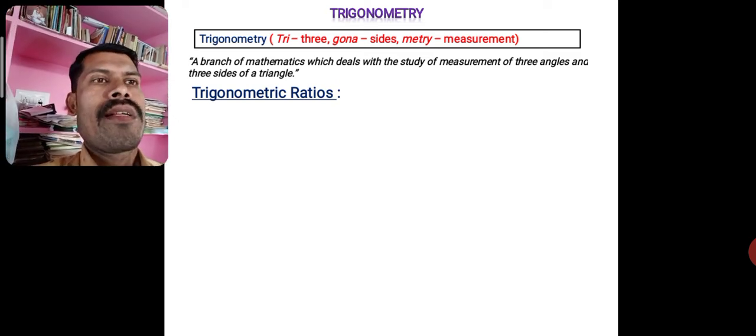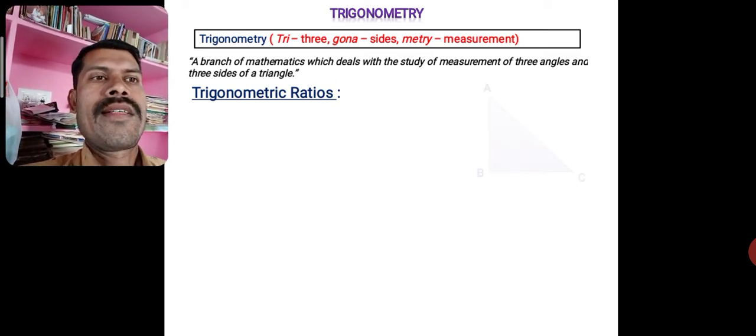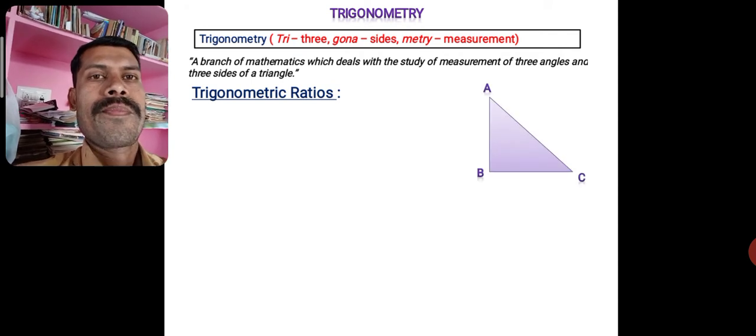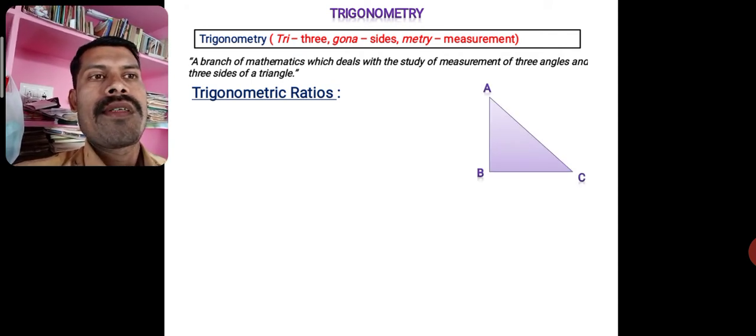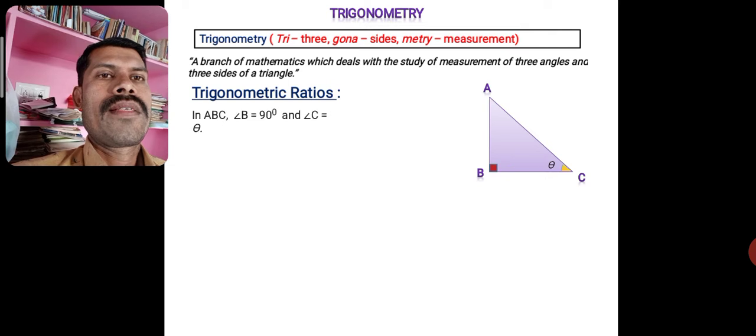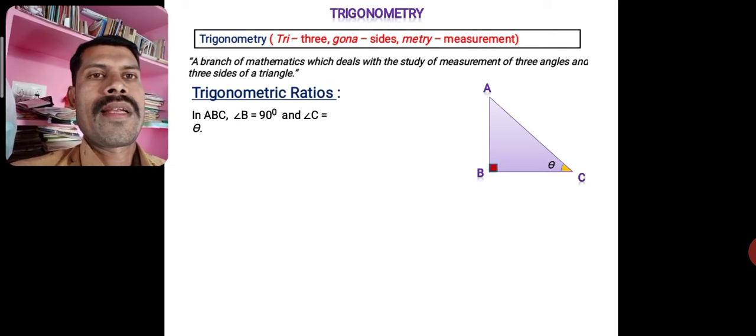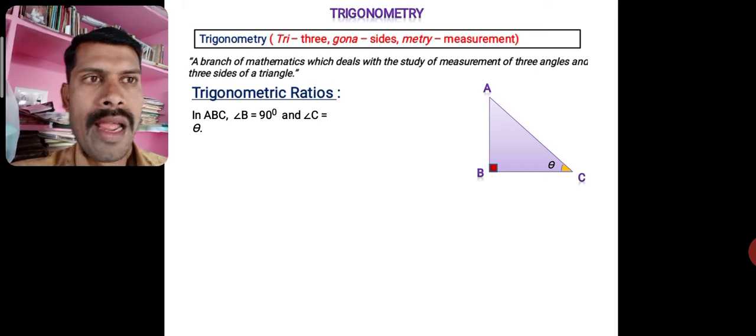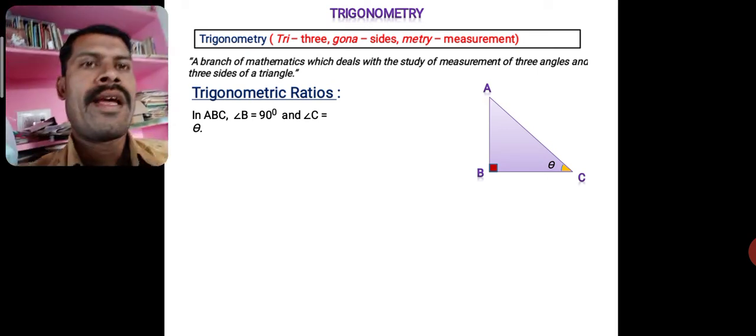Okay, let us consider a right angle triangle ABC, where B is equal to 90 degrees, and for my convenience, I am going to take one of the acute angles, C here. Let me treat that as theta. Theta is a small acute angle.